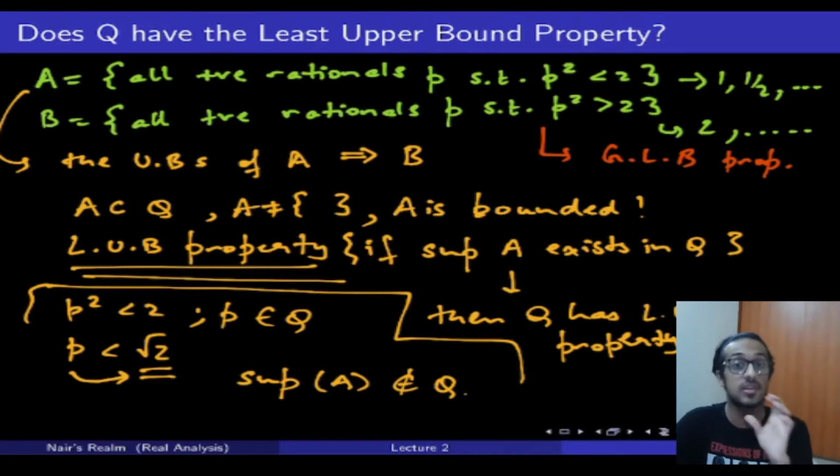We have given an example of where Q does not follow the least upper bound property. So this is a counter example, and therefore we can clearly say that Q does not have the least upper bound property through this counter example. So I hope this example is clear. If it's not, make sure you leave a comment and I'll provide some more analysis on it.